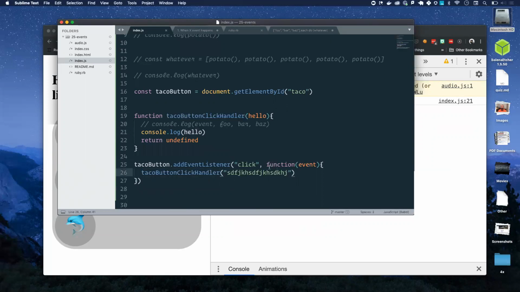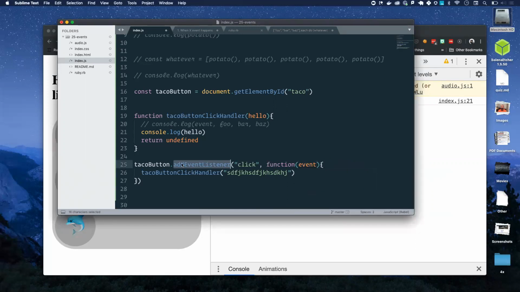So in the anonymous function, this is one way of doing it, but is the argument for the function always event? You can call this whatever you want. It's your argument. It'll always be a mouse event. The value gets passed in by the browser, so it's still going to be that mouse event thing that we just saw, no matter what we call it here. Because it's our function, we get to name our own argument. The value is determined by what gets passed in. I think I just use the empty one, the arrow. Yeah, that's also fine. You can also use an arrow function for this if you want.